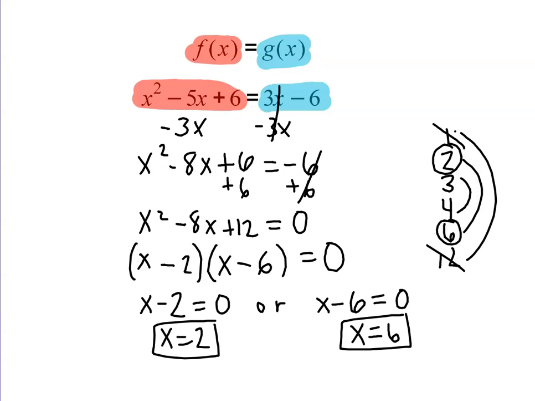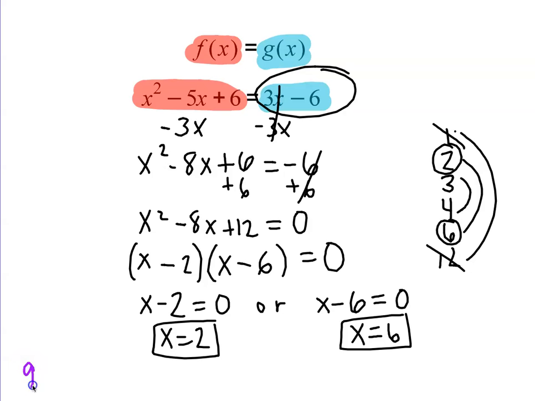So now we don't have the y value, right? We have the x coordinates. So if the question only asks for that, that's all you need to give. But if you want to find the y-coordinates, there's a really easy way to do this. Since the functions f of x and g of x are equal at these two x values, we can substitute these numbers into either equation, f of x or g of x, to find the corresponding output for these inputs. So you want to think about what is the easiest equation to work with, and I'm going to say it's 3x minus 6.